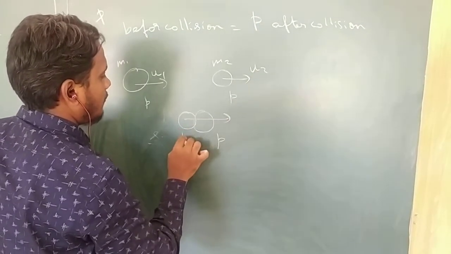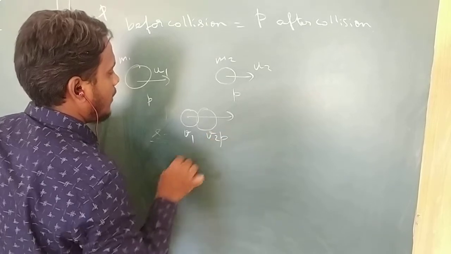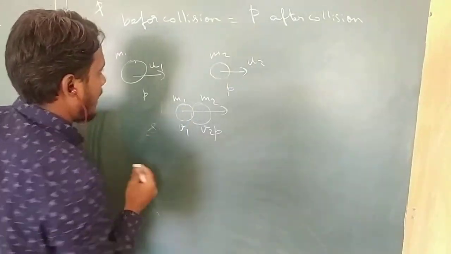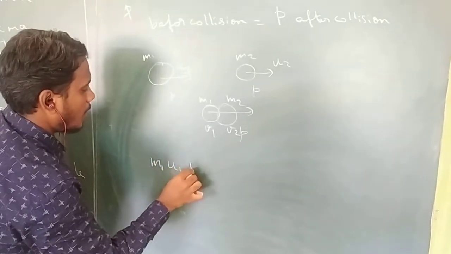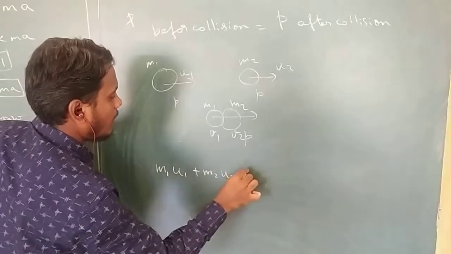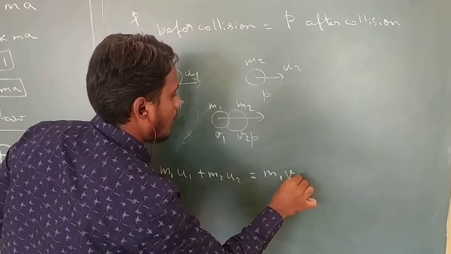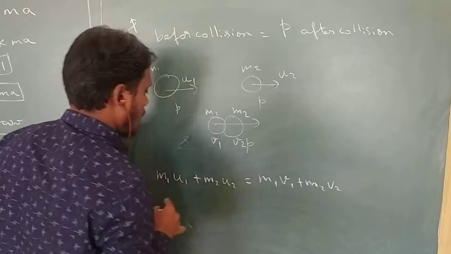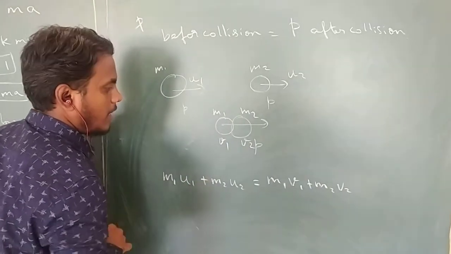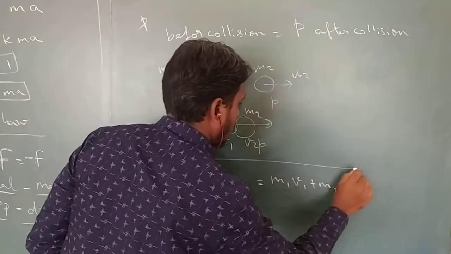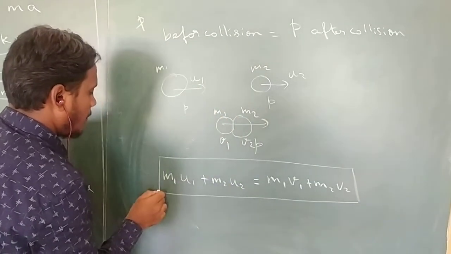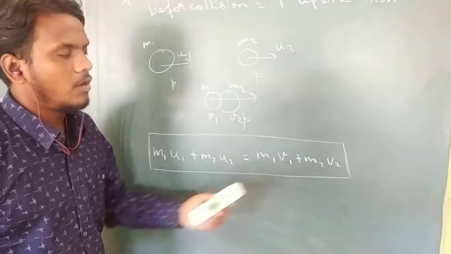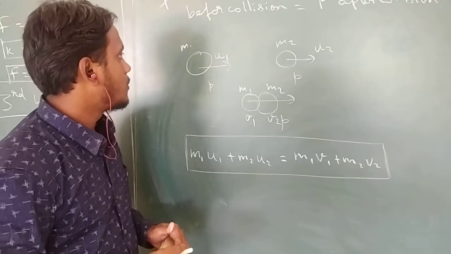Then the final velocity of this object will be v1 and this object will be v2. Same m1, m2. So before collision and after collision we can write m1u1 plus m2u2 equal to m1v1 plus m2v2. This is the final momentum after collision. This is the initial momentum before collision. So the law of conservation of momentum says that the momentum before collision is equal to the momentum of the objects after collision.